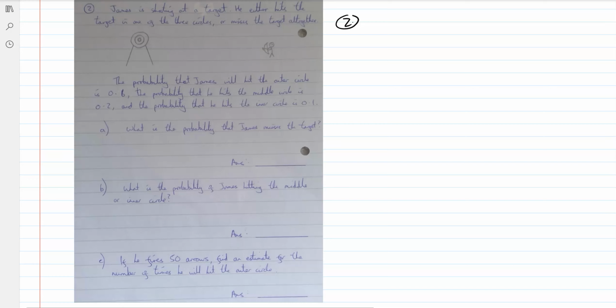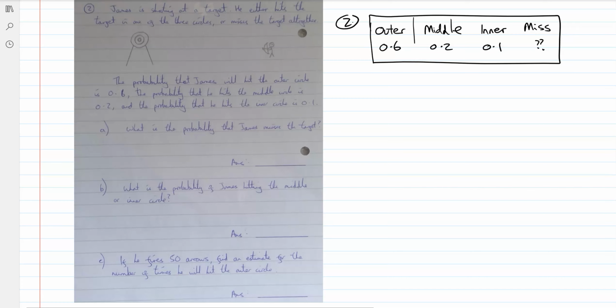So we can put this in a little table if you want to. When he's firing, he's going to hit the outer circle, 0.6. It's probably quite a big target, so he's most likely to hit that. A little bit harder to hit the middle. That's 0.2. And then the inner, or the bullseye, that's even harder still. That's 0.1. The other option is that he misses the target altogether, but we're not told what that is. So we can create a little table, just like with question 1. They don't give you the table here, but it's exactly the same kind of idea.